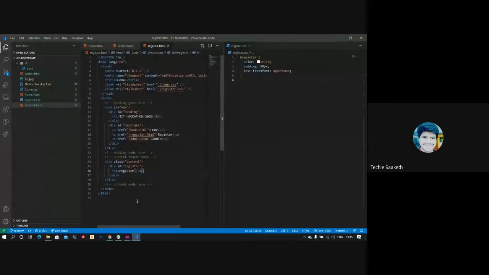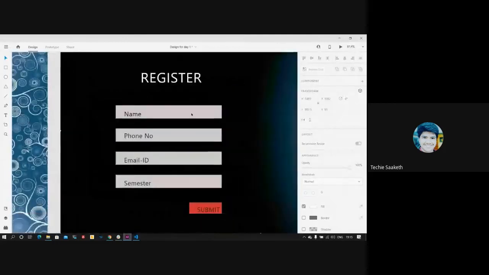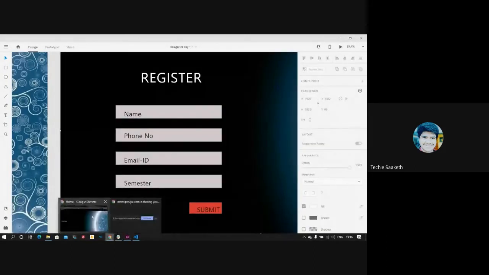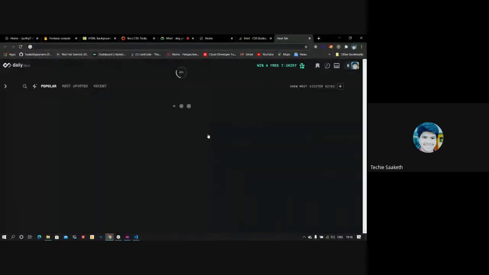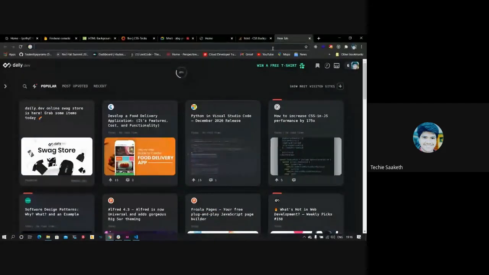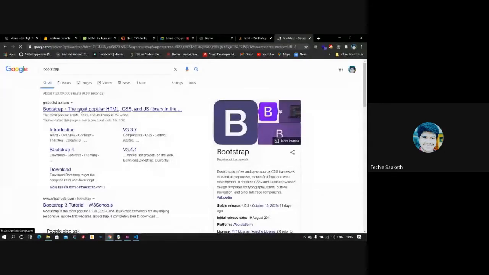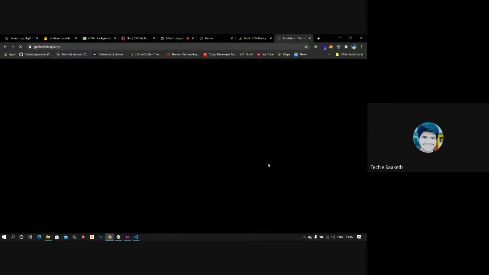After this, we need to have some text fields for name, phone number, email ID, semester, and submit. When we design everything by ourselves, it takes too much time. So there is already a library called Bootstrap, which has implemented styles for all these text elements and other things. So we'll be using Bootstrap. To use it, just Google Bootstrap and click the first link. There you'll get instructions on how to get Bootstrap into your project. Now let's see how to get that into our project.